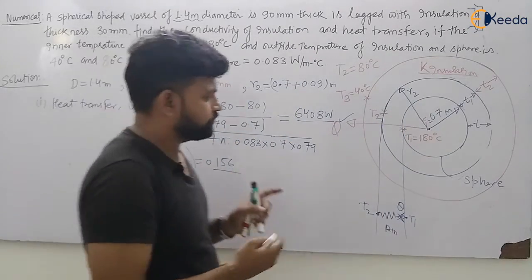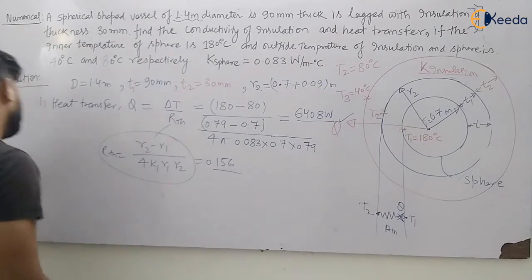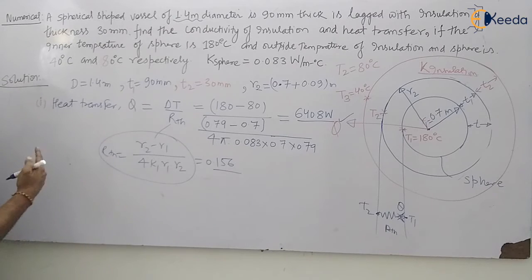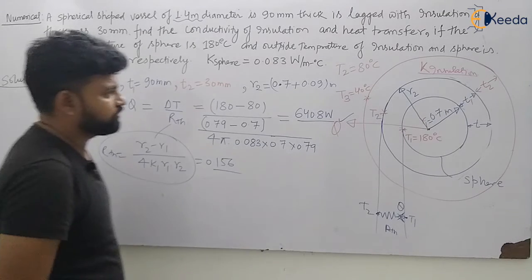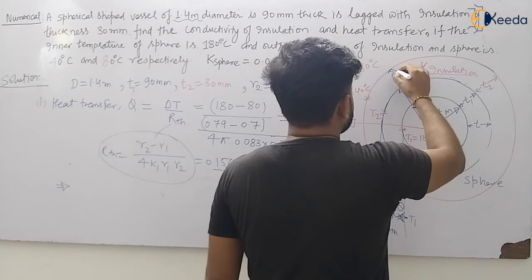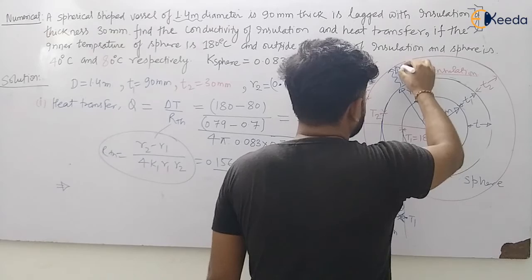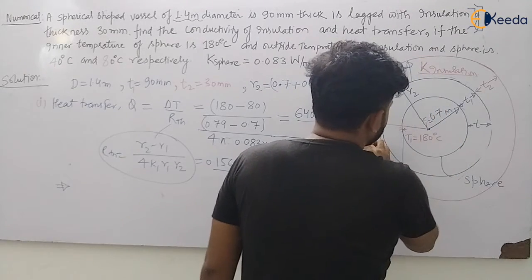So what we have assumed, that is your steady state case. So what will be K insulation? Let us calculate. So heat transfer will be same throughout. So let us see heat transfer in the second case. If I will see from this point to this point, my dear students, if there is only heat transfer in this, so what is your R3, my dear students? What will be your R3?